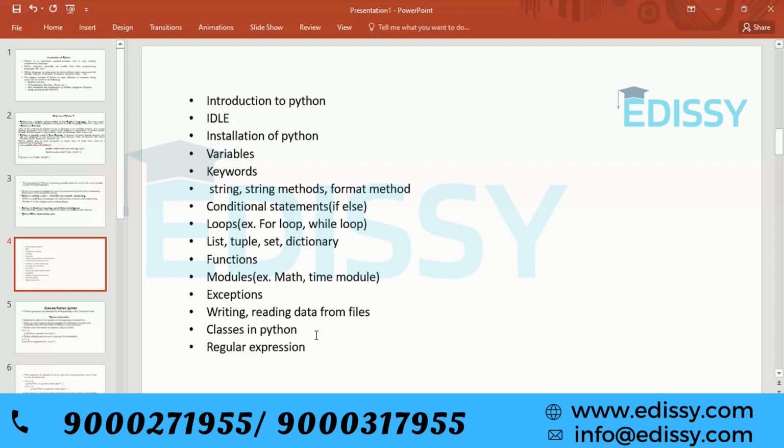And finally, regular expressions. Regular expressions are used to create search patterns in your string. If you have some line of code and you want to create a search pattern in it, you can use a regular expression. That is also very helpful, because I already told you, we always receive data from any file in the form of a string. And if you want to find some particular pattern in your data, you have to take the help of regular expressions, right? So these are all very important topics in Python, and we will see them.